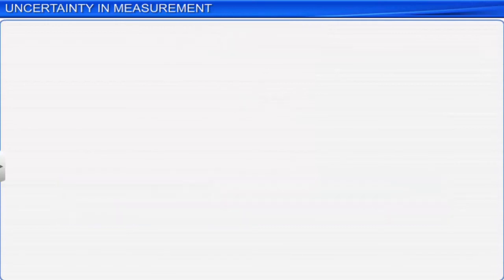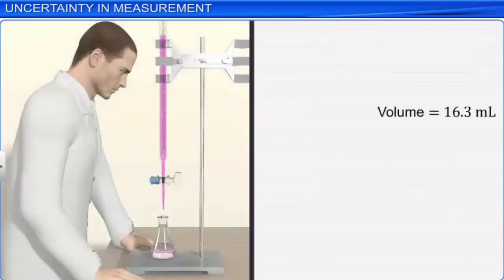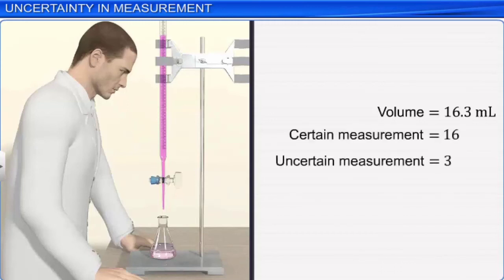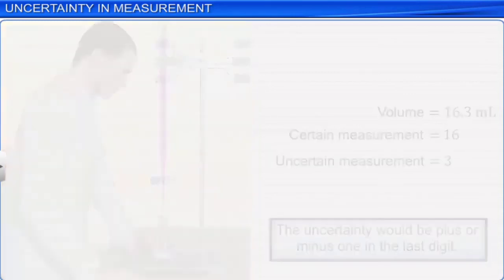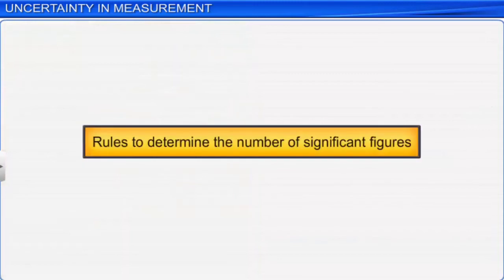For example, if a measurement is reported as 16.3 ml, we can say that the 16 is certain and 3 is uncertain, and the uncertainty would be plus or minus 1 in the last digit. Let's see the rules to determine the number of significant figures in a reported quantity.